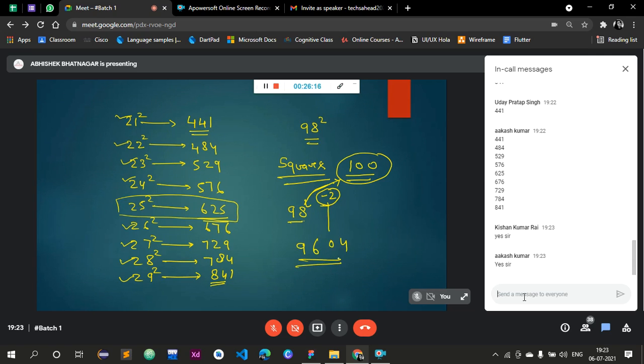Can you solve this sum without using a pen or paper? So it will be 24. Yes, come on. What is the right answer for the question? Okay. Anyone having any doubt?